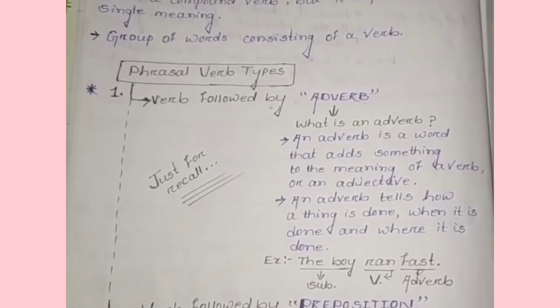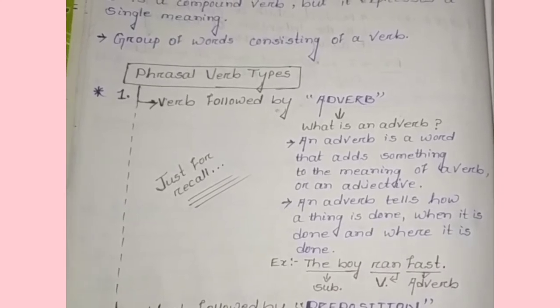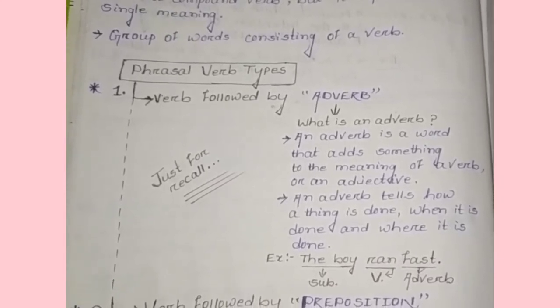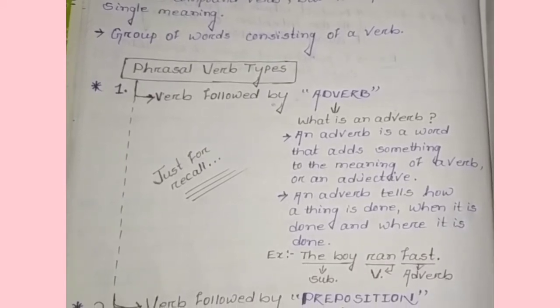Clear? See the example. The boy runs fast. So here the boy refers to the subject, run is the main verb, and fast is the adverb here.